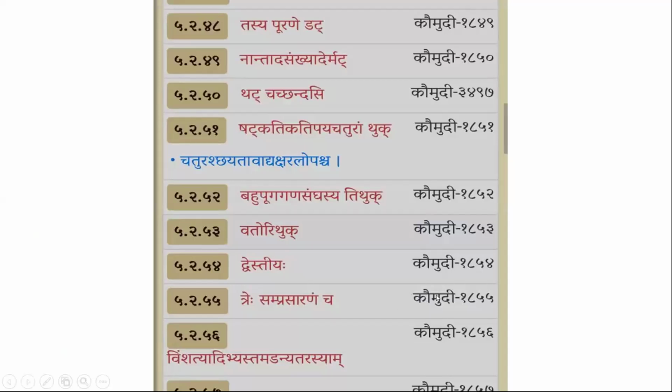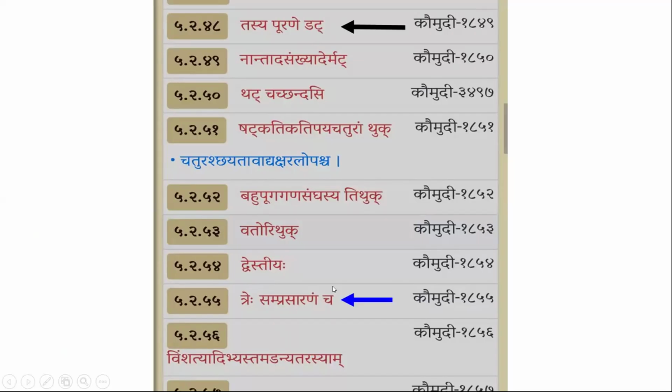And we have some more examples. This is the section of purana pratyaya. Starting from this, we have pratyayas. The one among this is tre samprasaranam cha.